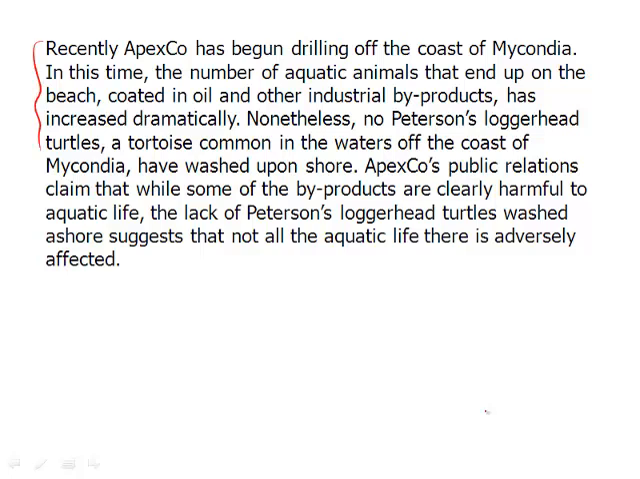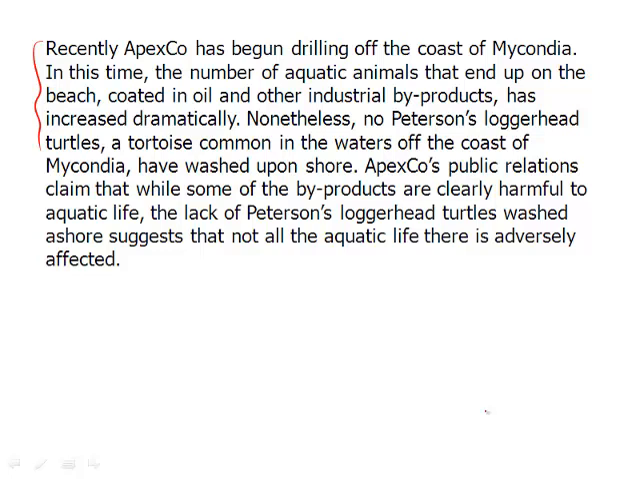Recently, Apex Co. has begun drilling off the coast of Mycondia. In this time, the number of aquatic animals that end up on the beach, coated in oil and other products, has increased dramatically. Nonetheless, no Peterson's loggerhead turtles, tortoise common in the waters off the coast of Mycondia, have washed upon shore. Apex Co's public relations claim that while some of the byproducts are clearly harmful to aquatic life, the lack of Peterson's loggerhead turtles washed ashore suggests that not all the aquatic life there is adversely affected.